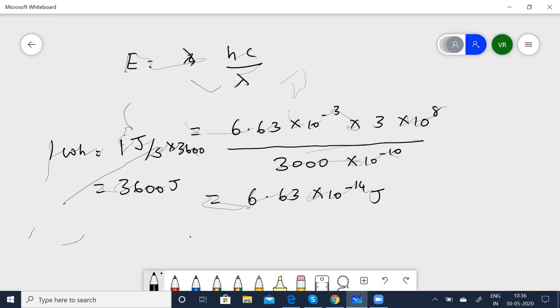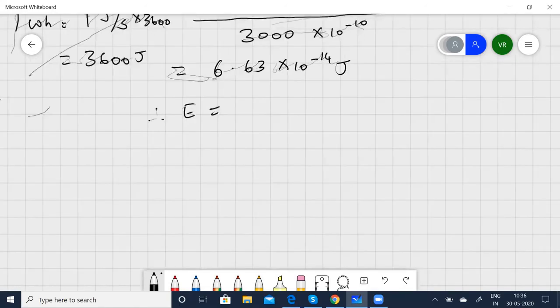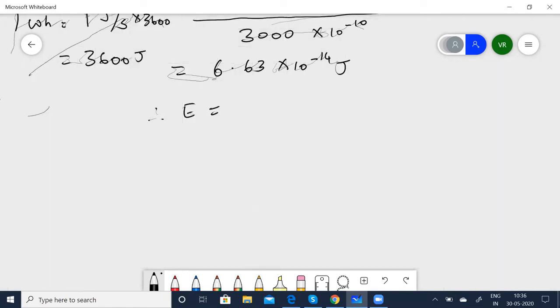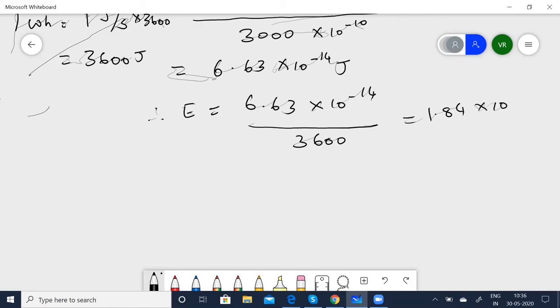Therefore, E is equal to 6.63 into 10 to the power of minus 14 divided by 3600, which is equal to 1.84 into 10 to the power of minus 22 watt hours. Let's see which option is correct.